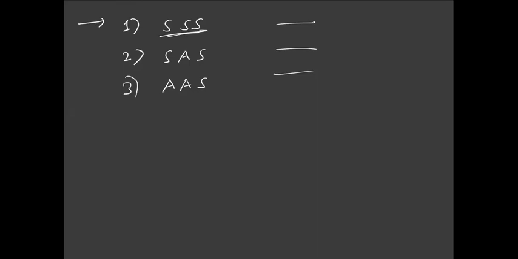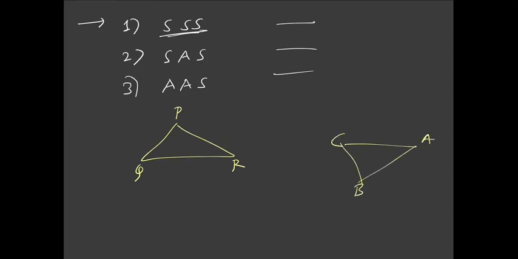Congruent triangles means the triangles in which all the sides and the angles are equal. Okay, so let us say I have a triangle PQR and say I have a triangle ABC. In this triangle PQ is 2 and this is 3 and this is 4. Similarly here I have this as 4, this as 3 and this is 2. Since the 3 sides of the triangles are equal, I can say that triangle PQR is congruent to triangle BCA.